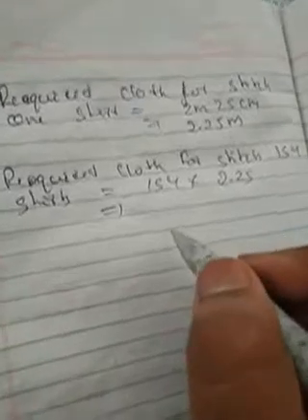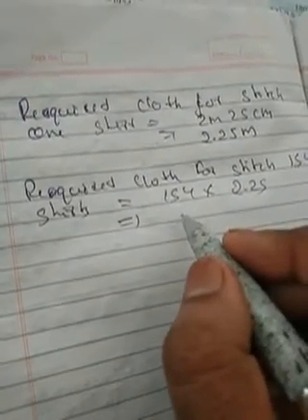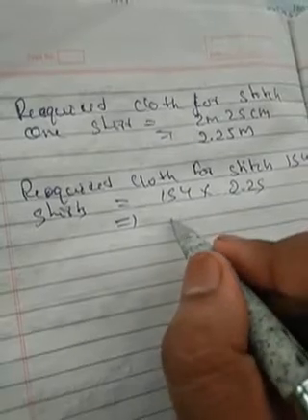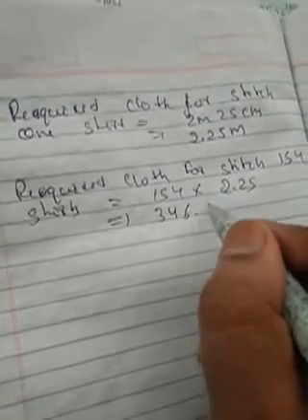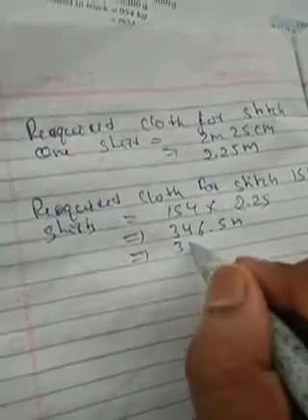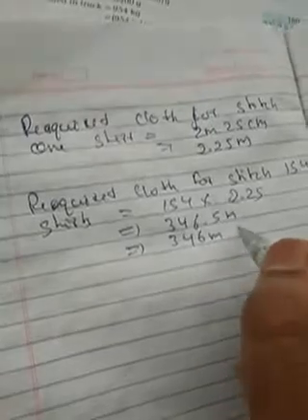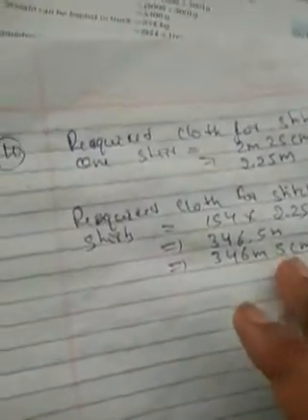Simply multiplication, we can solve it. After solving this, we will get 346.5 meter, or we can say 346 meter and 5 centimeter. This is the answer.